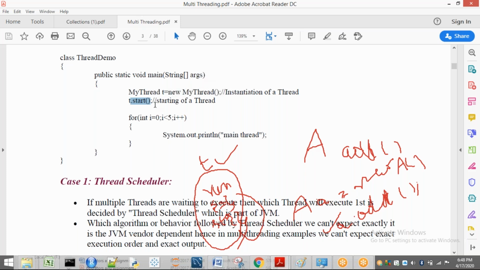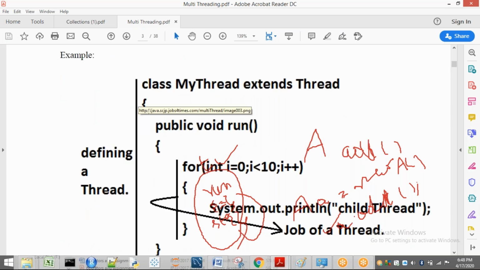So t will be created. Whenever I place t.run here, control goes from here to this run method. Here it goes and it will execute. So who is going to execute this one? Which thread? The main thread.